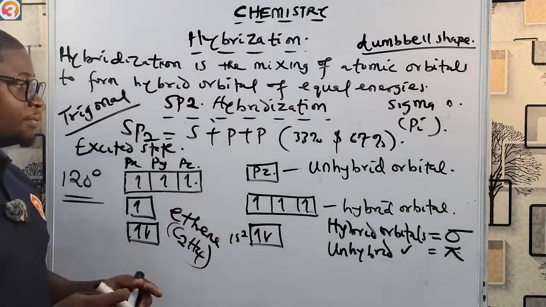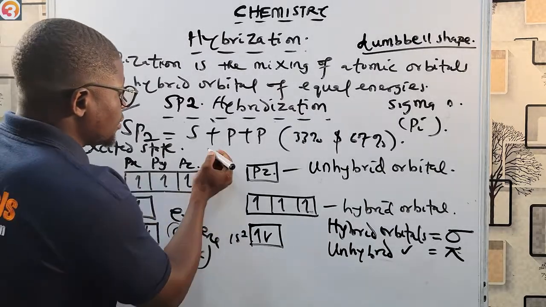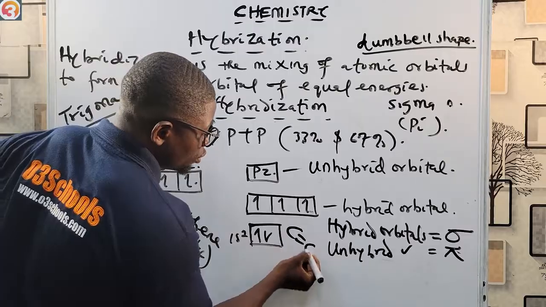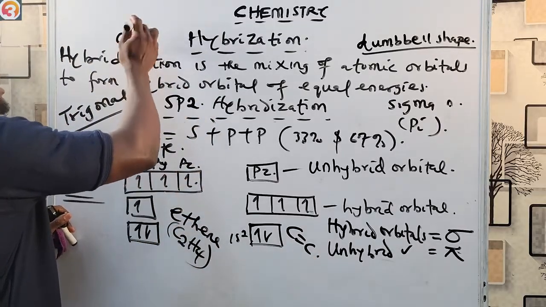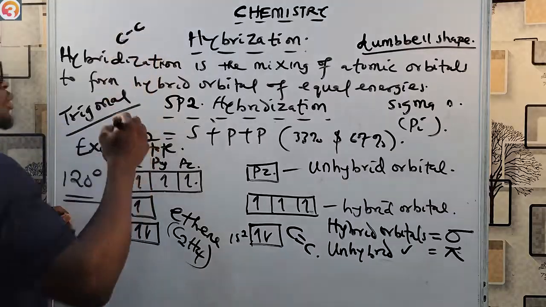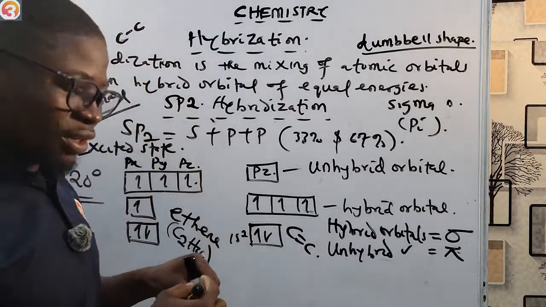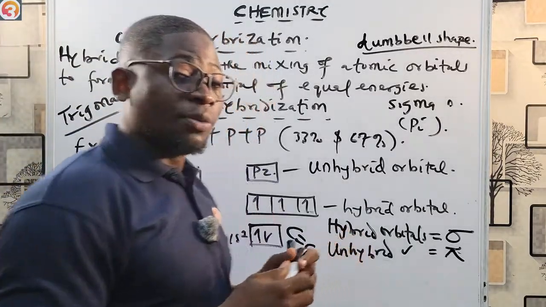Usually this one is present in carbon to carbon double bonds. This sp2 hybridization usually is present in carbon to carbon double bonds. sp3 is present in carbon to carbon single bonds. And of course, sp will be present in carbon to carbon triple bonds.